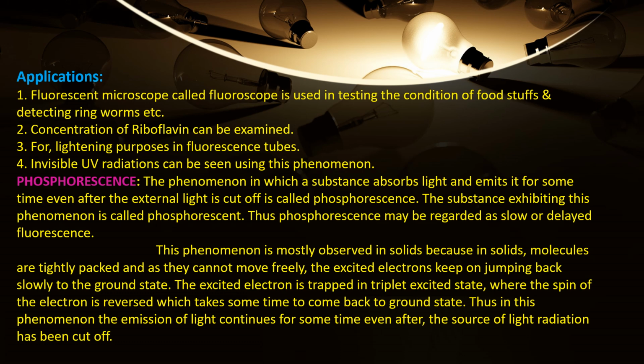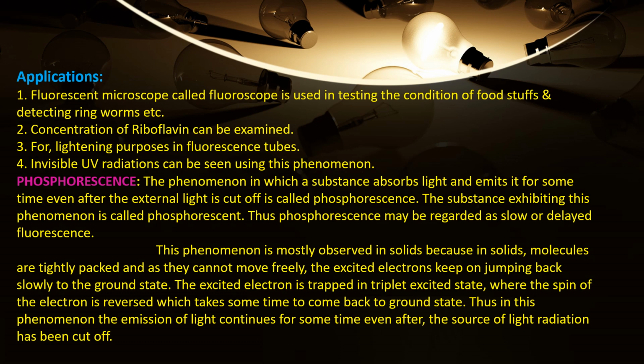Why? Because in solids, as you all know, molecules are closely packed and they cannot move freely. Because of which what happens? The excited electrons keep on jumping back to the ground state slowly. So the excited electron will be trapped in the triplet excited state where the electron spin is reversed, which takes some time to come back to ground state.